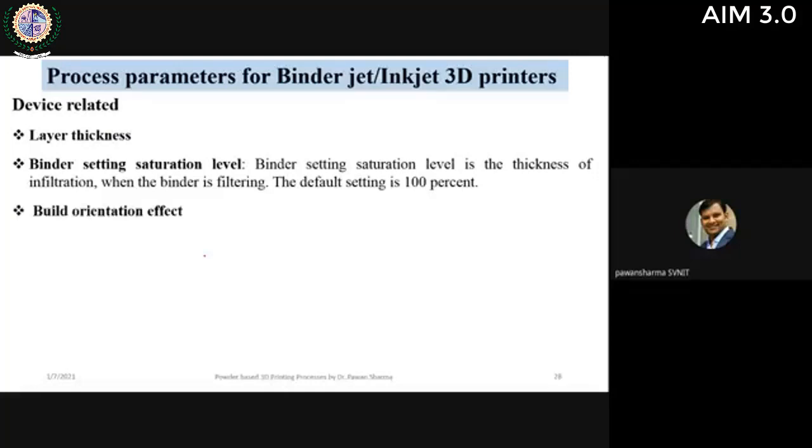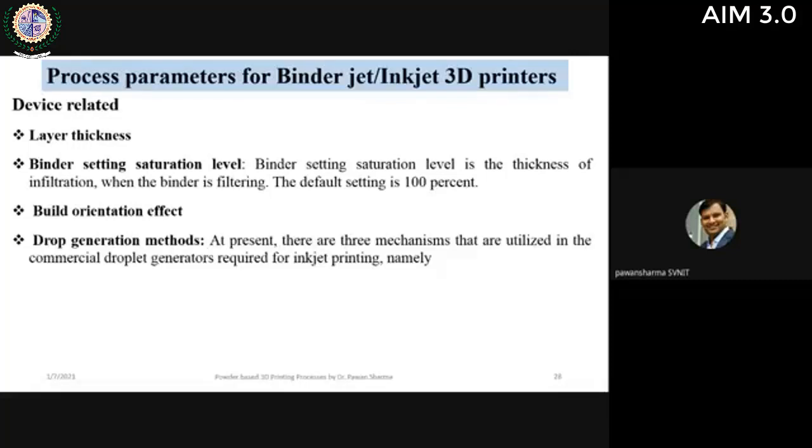Build orientation, or part orientation, is again a key aspect in various 3D printing techniques, like how we can orient our part during printing. We can reduce the support structure requirement. We can reduce the accuracy issues using the optimum part orientation during the 3D printing. In case of inkjet based techniques, build orientation is important because owing to the gravity effect, the binder will move. So we have to appropriately select the build orientation during the binder jet or inkjet 3D printing technique.